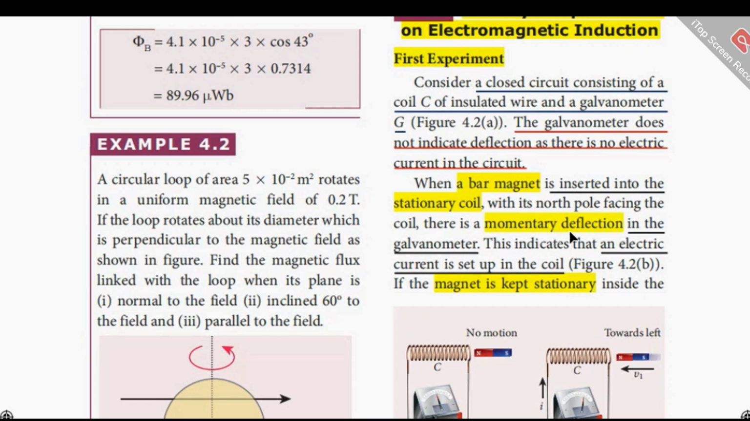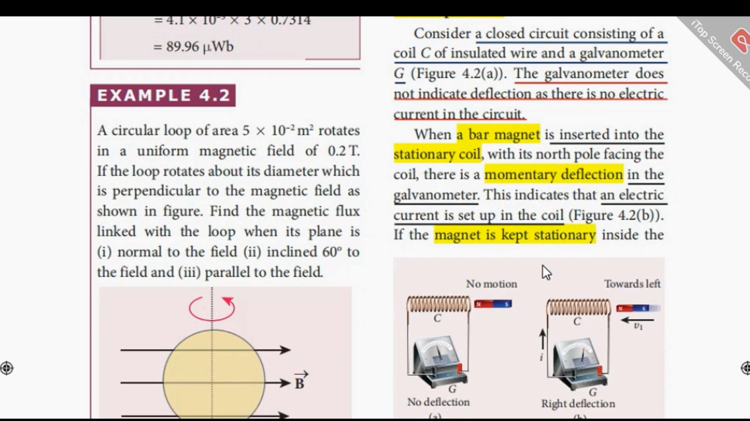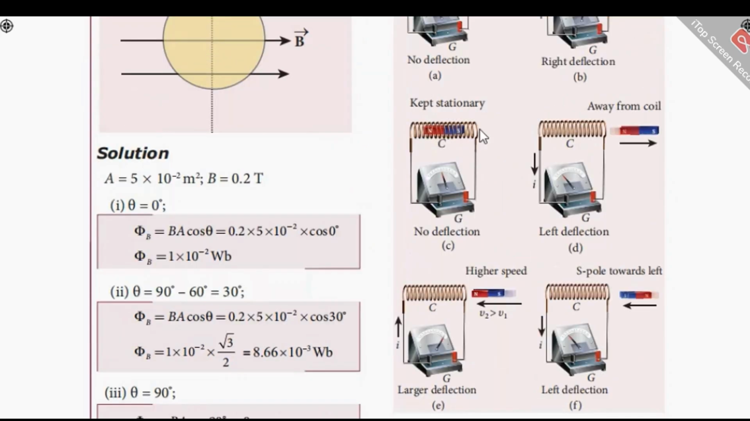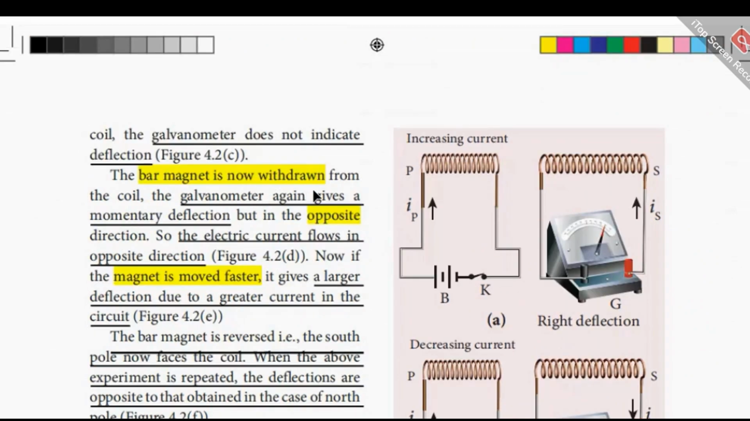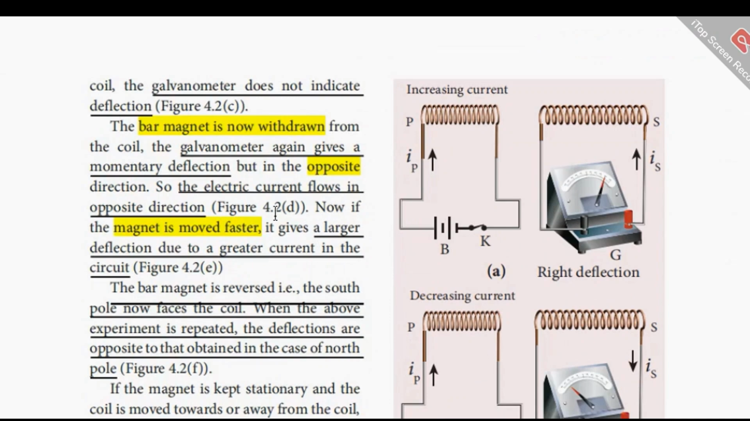There is a momentary deflection in the galvanometer, and this indicates that an electric current is set up in the coil. And if the magnet is kept stationary inside this coil, then the galvanometer does not indicate deflection. And the bar magnet is now withdrawn from the coil. The galvanometer again gives a momentary deflection, but it is in the opposite direction. That means the electric current flows in the opposite direction.